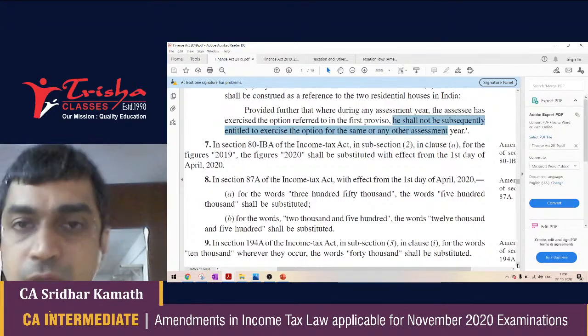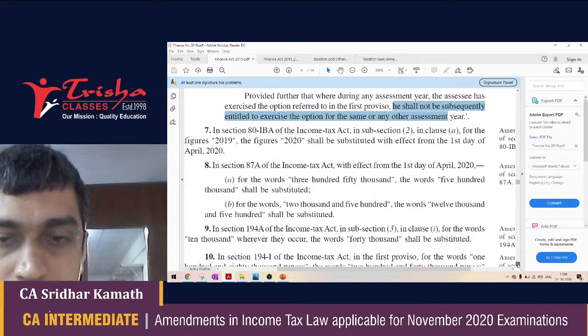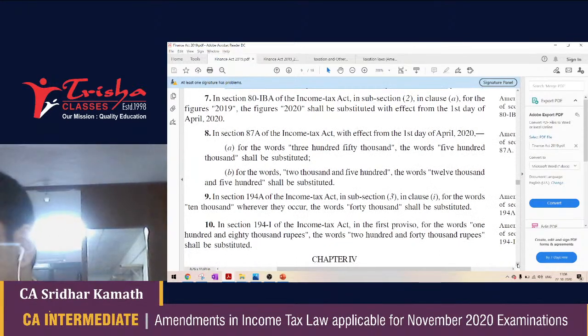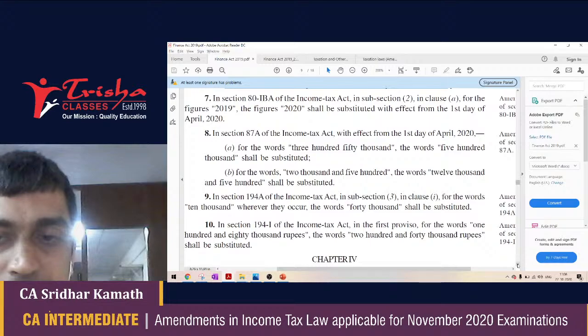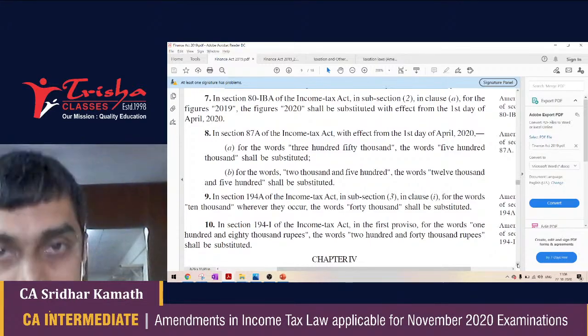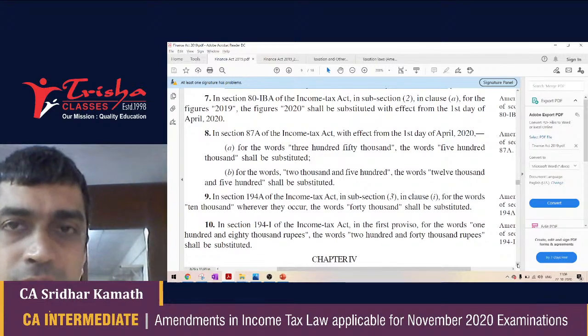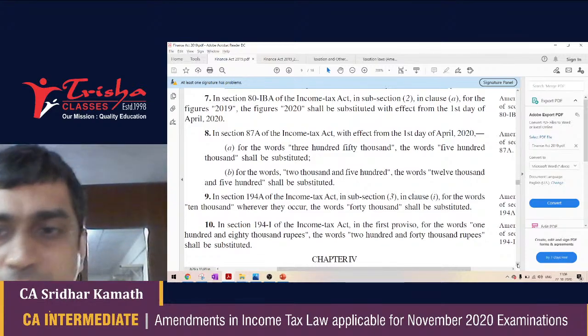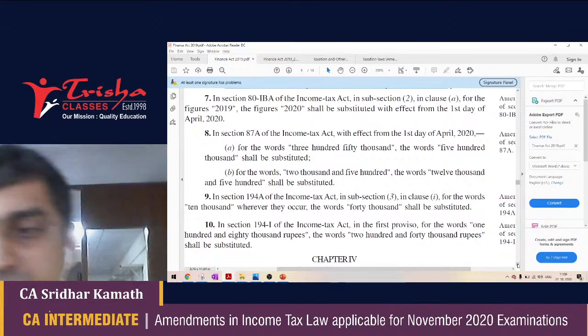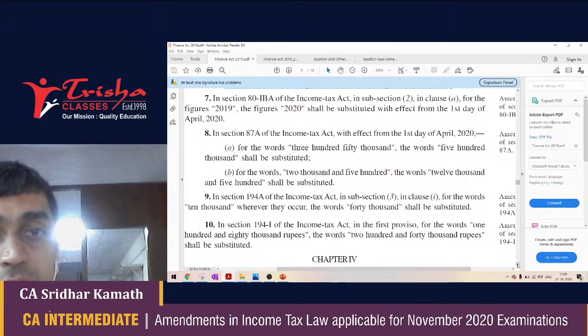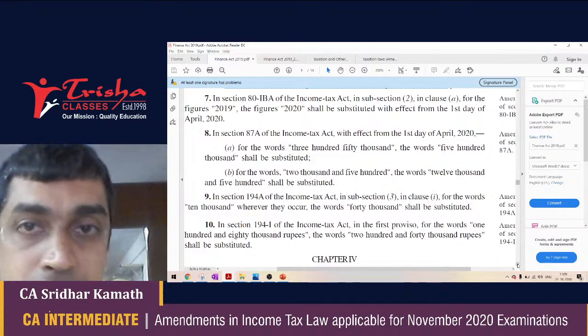Okay, right. Let's now move on to the next section which was amended, section 194A, tax deduction at source or TDS. Now, TDS is a chapter which some intermediate students give a miss, perhaps not studying it because maybe it is the last chapter, maybe it is a chapter on which hardly any questions are asked. My request to students would be not to do that now, with the extra time and super extra time that was made available to all the students because of the cancellation of the exams or merger of May and November exams. I'm pretty sure you might have read this chapter too.